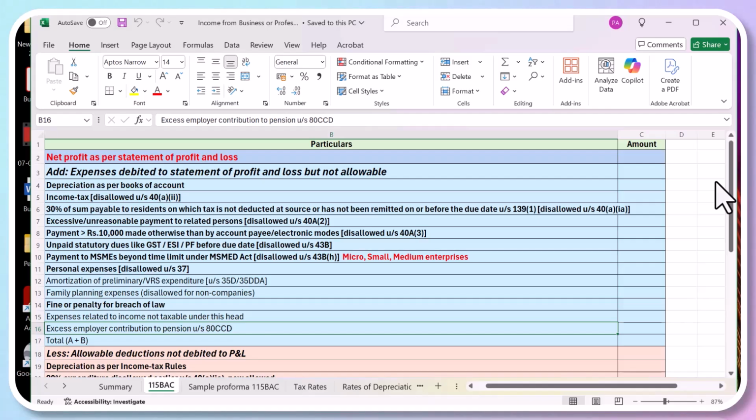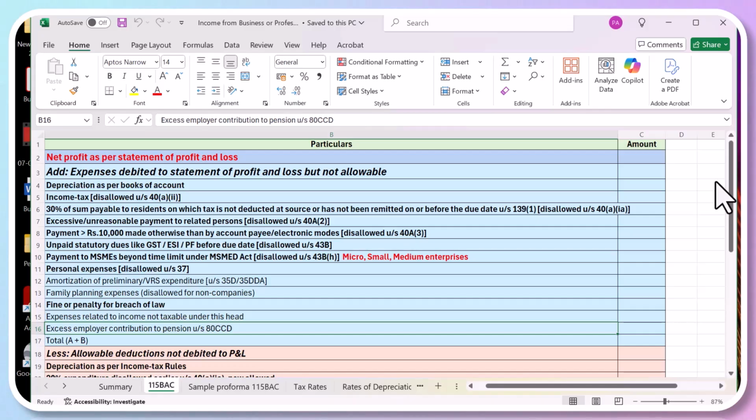So this is basically to protect the small companies. The big companies have to make the payment in time, otherwise it will be added to their income and they have to pay more tax on that. Okay. Then personal expenses are disallowed. Any personal expense which I told you has been debited to your profit and loss account will be disallowed.